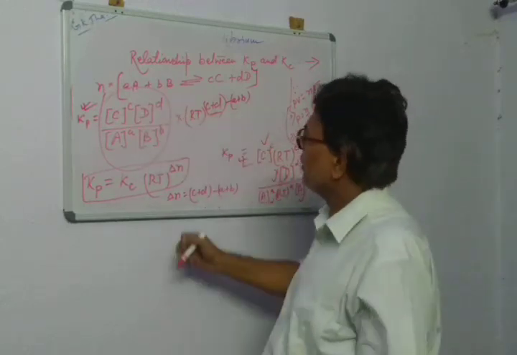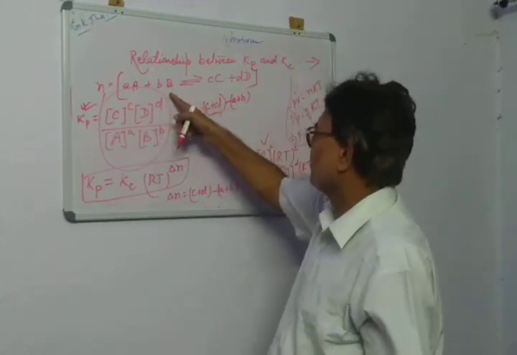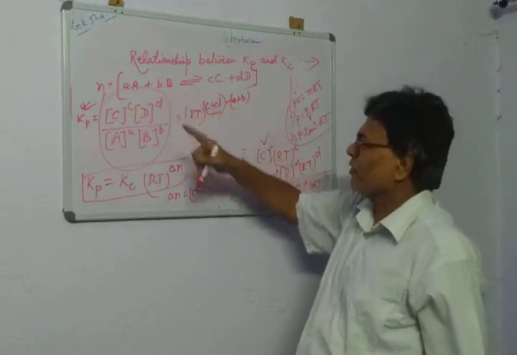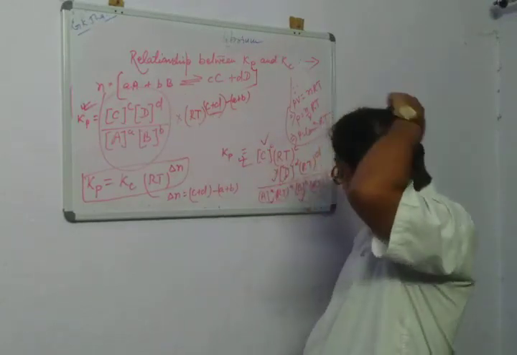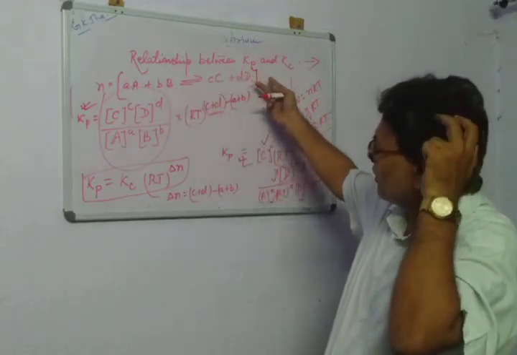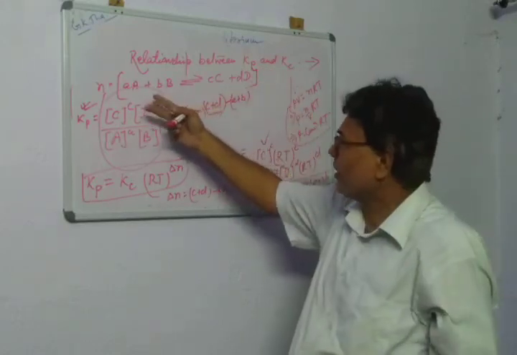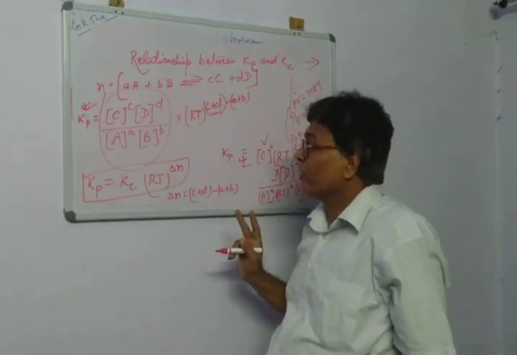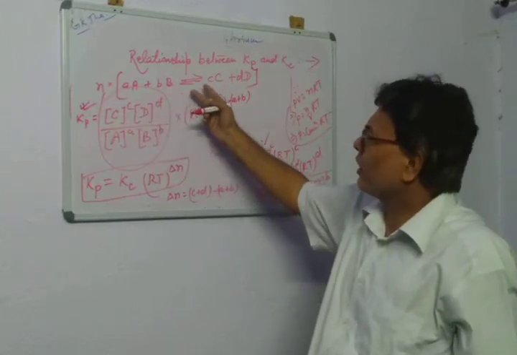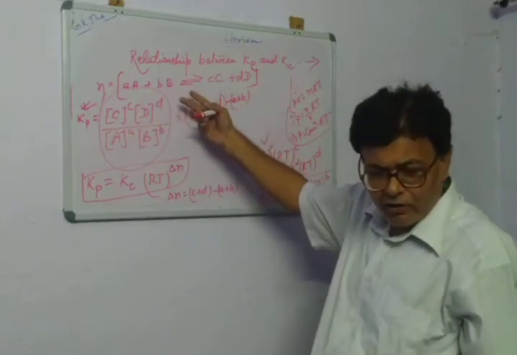Now again for this equilibrium constant Kc, you can calculate very easily, and for this you can again calculate a new equilibrium constant.